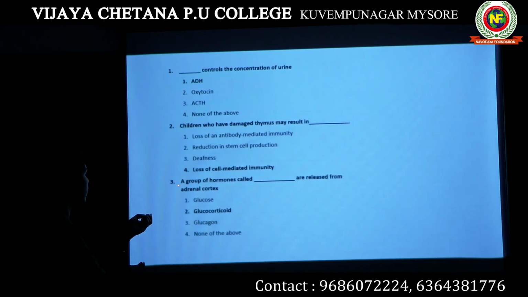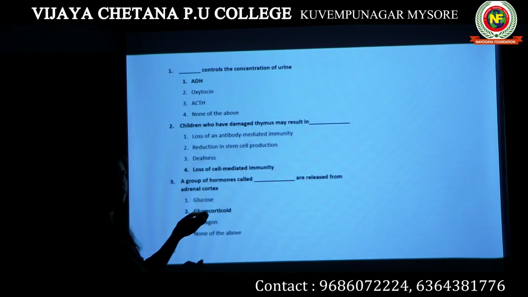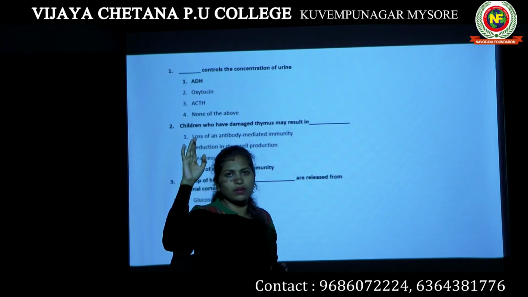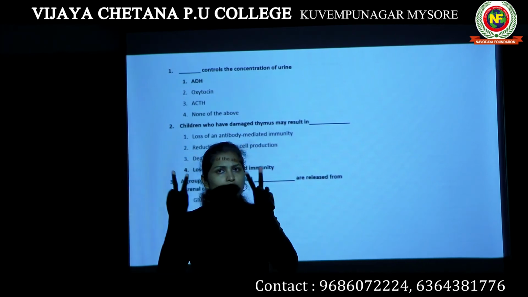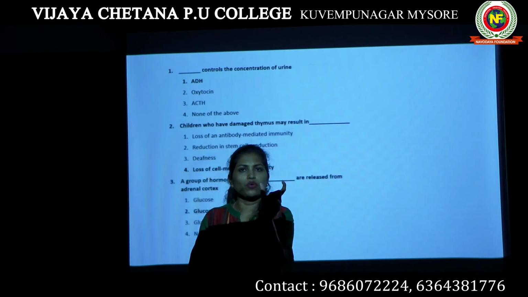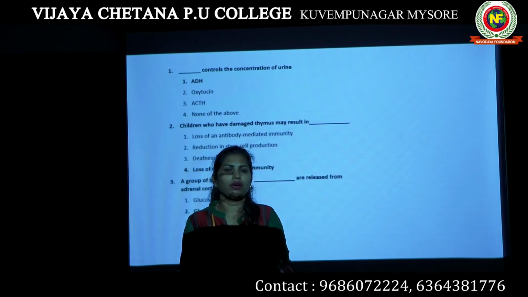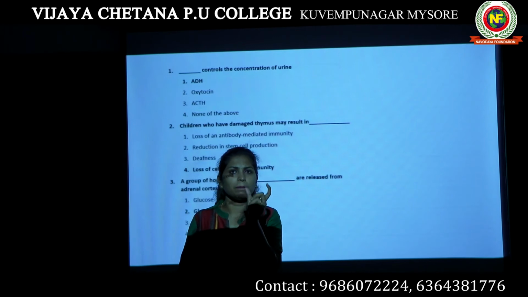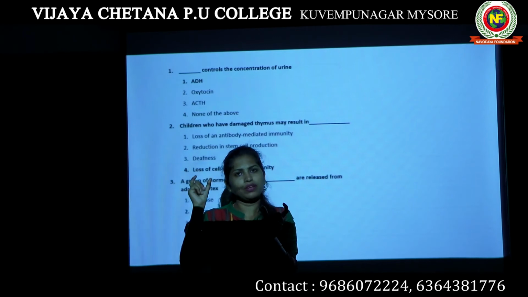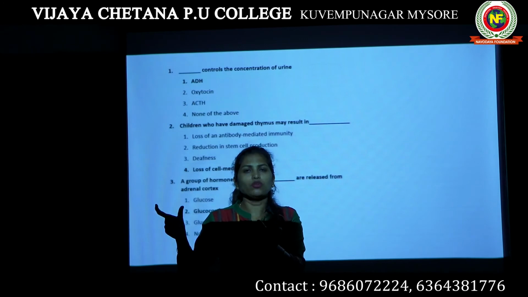Okay, then the next question: a group of hormones called dash are released from the adrenal cortex. Now you have to think about the adrenal cortex. The adrenal cortex produces two different types of hormones, glucocorticoids and mineralocorticoids. In glucocorticoids, an example is cortisol; in mineralocorticoids, an example is aldosterone.